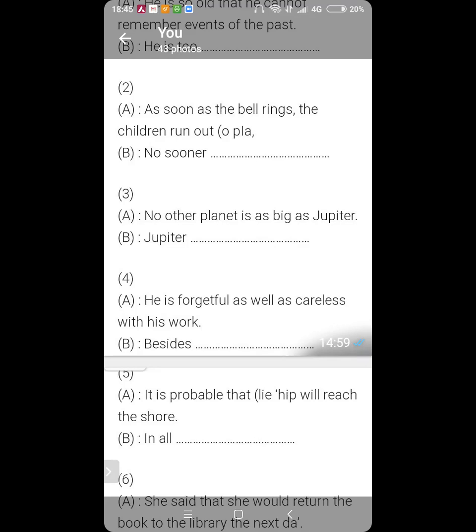No sooner does the bell ring. Now, why do we use does here and why not did? As soon as the bell rings. The bell rings. Which tense is this, Ansh? Present tense. Yes, the bell rings is present. So that's why we use does. Does is the present tense of the verb do. Did is the past tense and does is the present tense. So no sooner does the bell ring, then the children run out to play.